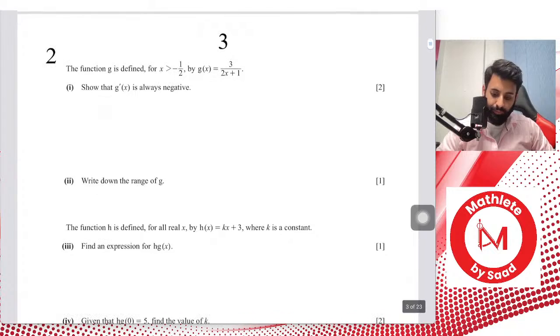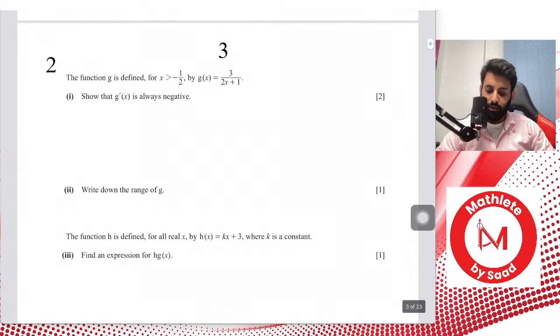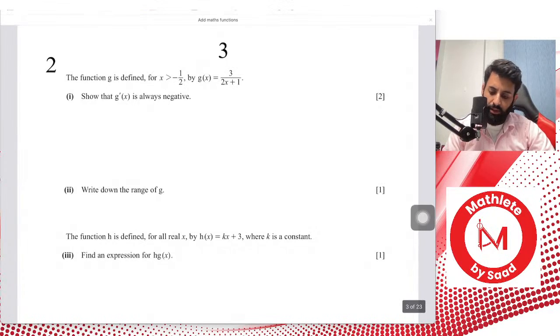Alright, so did you guys manage to solve this question? The first part where it says show that g prime of x is always negative. By the way, what does it mean when it says g prime of x? Yes, g prime of x means that we're going to differentiate it. So let's differentiate this and see what we get.